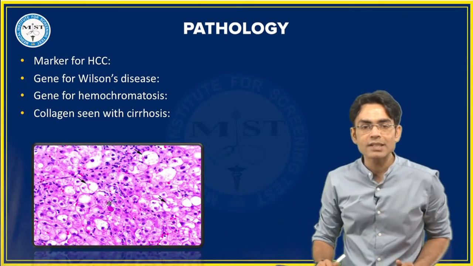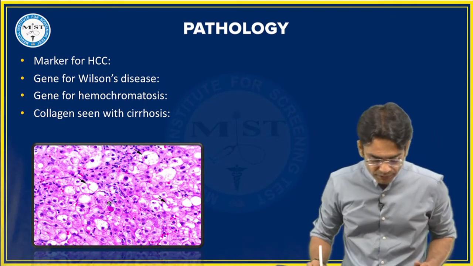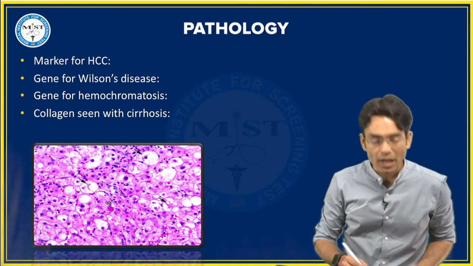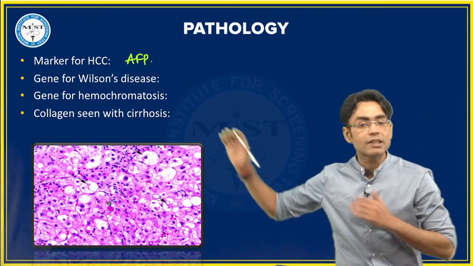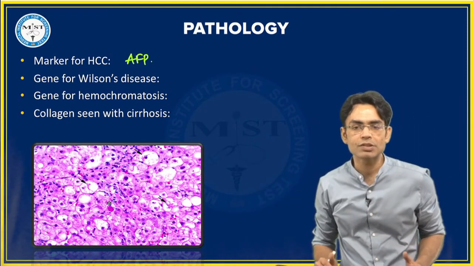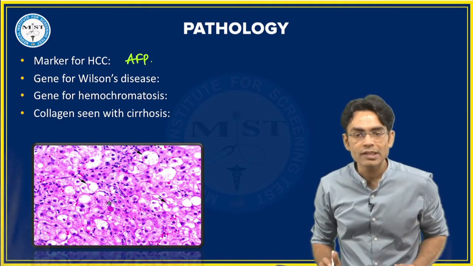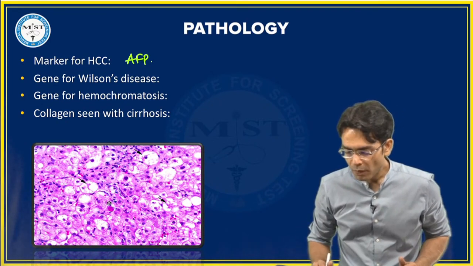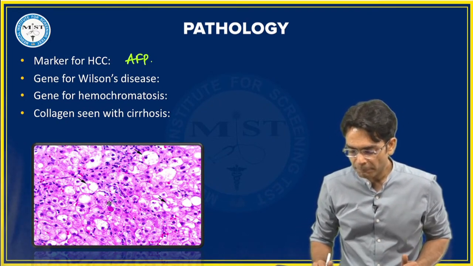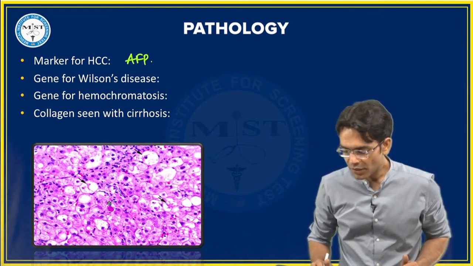चलो, marker for HCC. What is the marker for HCC बेटा? Alpha fetoprotein is the marker for HCC. Alpha fetoprotein. This was a very, very, very famous question in your exam. What is the marker for HCC? Now, gene for Wilson's disease. What is the gene for Wilson's disease? Come on, tell me. What is the gene for Wilson's disease? The gene for Wilson's disease is, yes, you are right.